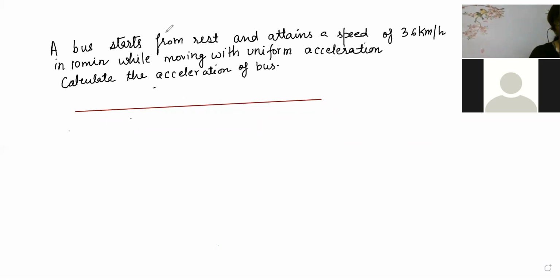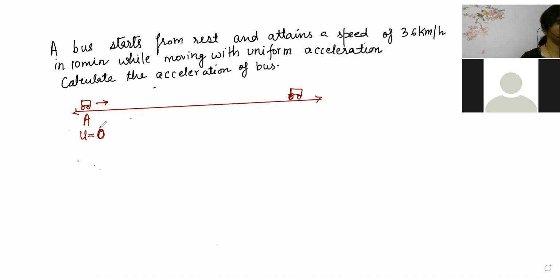Beta, I don't know how to draw a bus, but I'll try my level best. So this is the bus. The bus started from A. At the time of starting, the velocity is zero, so the bus has initial velocity zero because it is starting from rest.